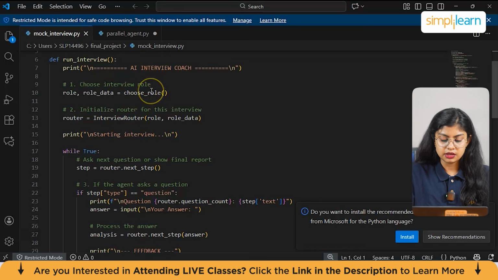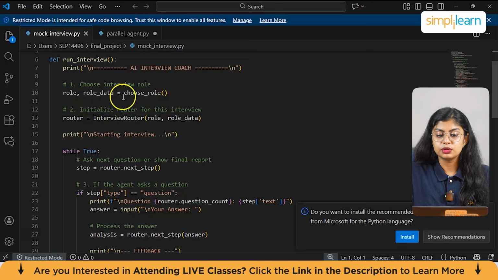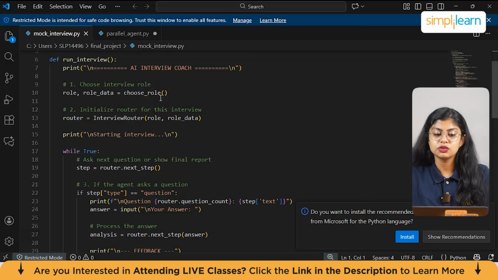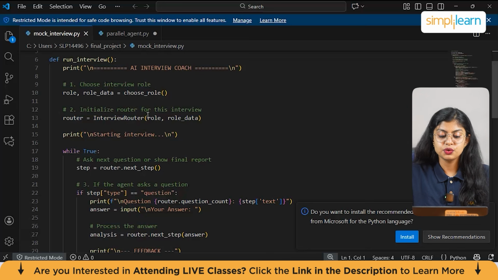Now here it asks the user to choose the interviewer role. So we have role, role_data equal to choose_role. Whatever role we are choosing will be stored here. Next we have to initialize the interview flow manager. So here we have router equal to InterviewRouter(role, role_data). And after that we have print starting the interview.